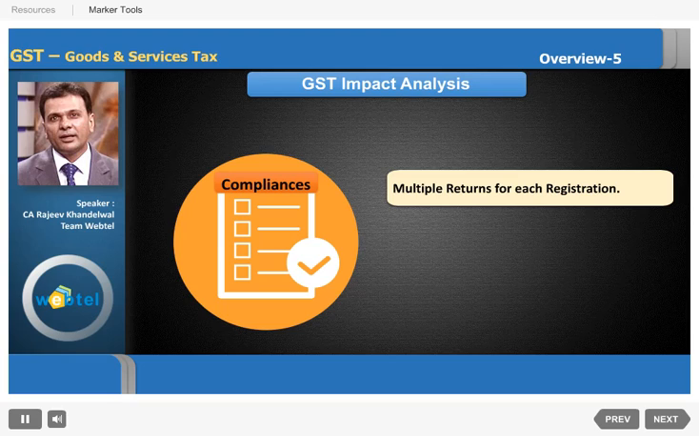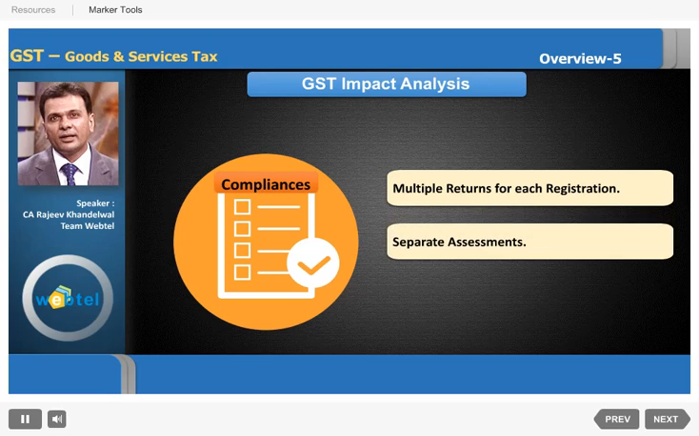Multiple returns also means paying multiple taxes, filing multiple returns, and being ready for separate assessments, separate demands, separate refunds. It's not that you have a refund in one registration and a demand in another registration. You cannot adjust the two. You have to pay the demand there. If there's some interest, some delay, some penalty that has to be paid, and if there is some refund, then you can ask for the refund separately. The two cannot be clubbed, the two cannot be adjusted.